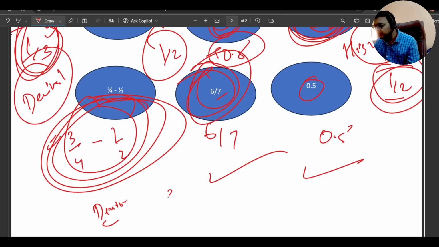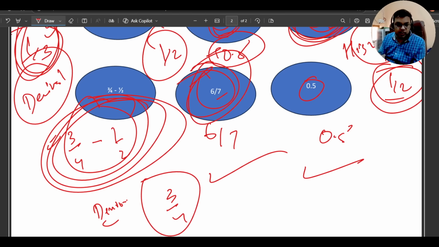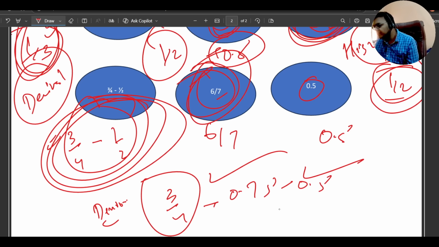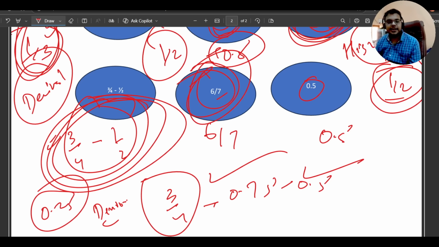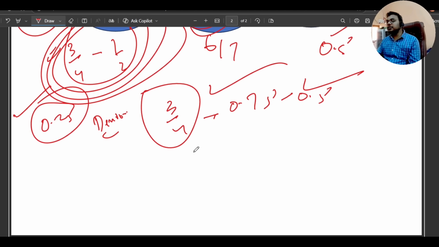Like 3 by 4, you don't need to calculate what the exact value is. If you remember it, that will be very good. So this is basically 0.75 minus 0.5, so it will be 0.25. So this is the smallest, and this is the bigger one. This kind of questions you will be getting.